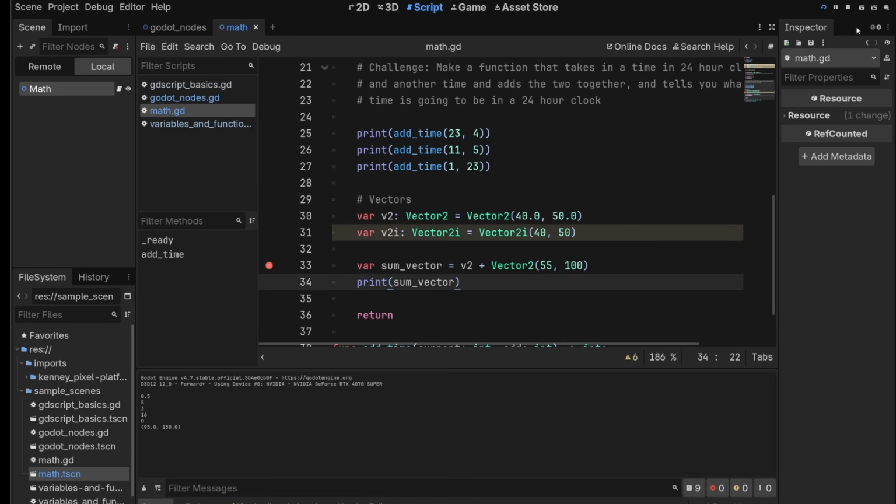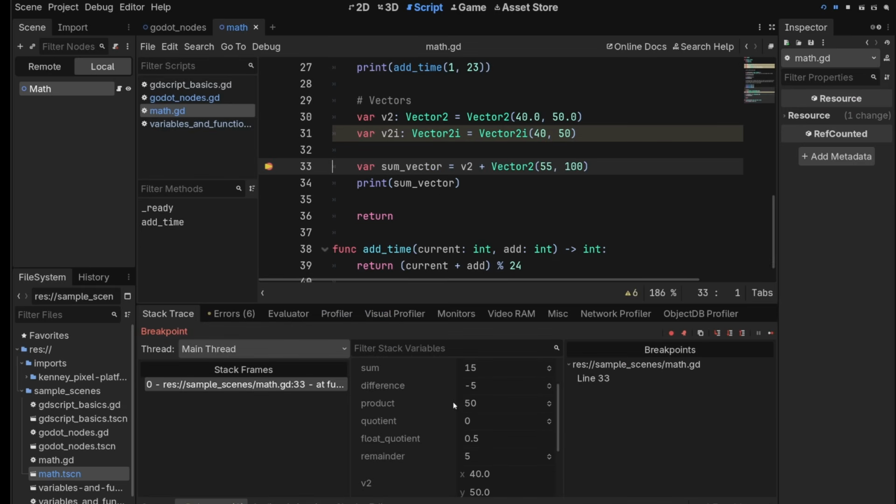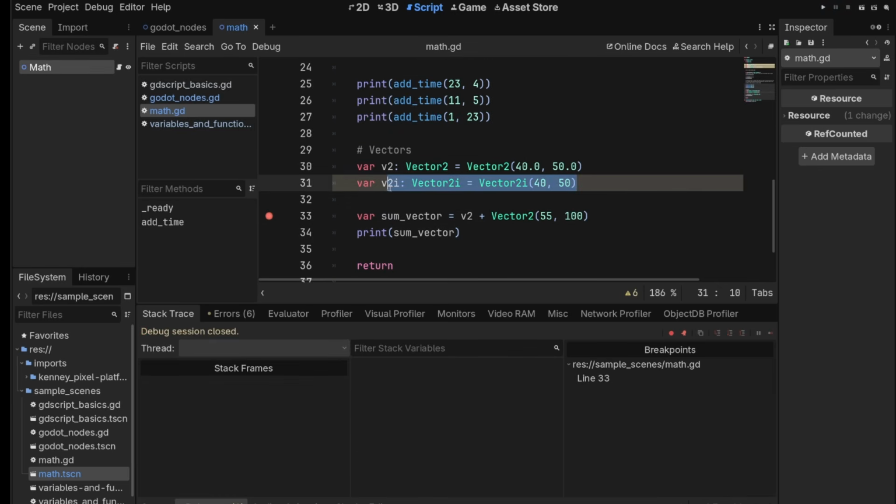And we can quickly debug here to see what a Vector2 looks like. So we have our v2 here, and a v2 has an x and a y component here. You can do the same thing with two Vector2is. I'm not going to show you, but try that out.